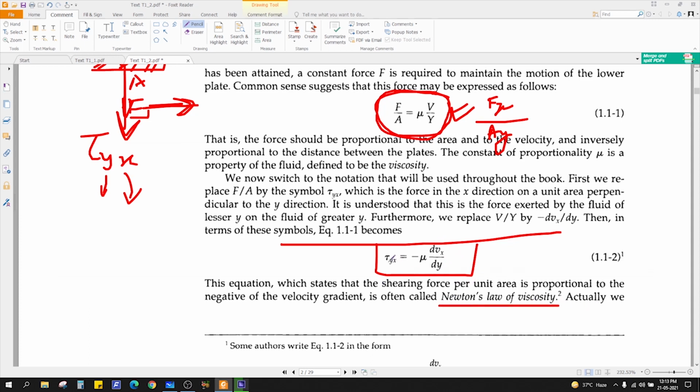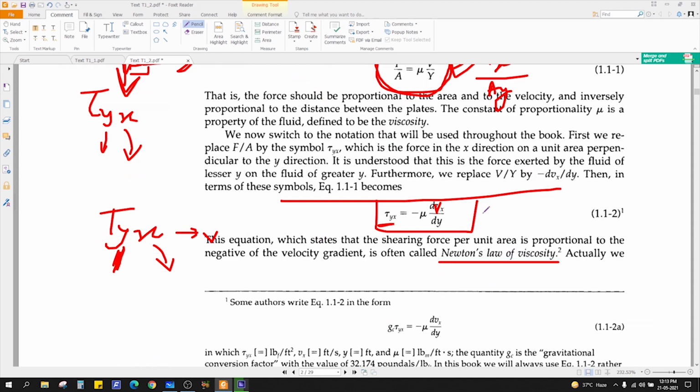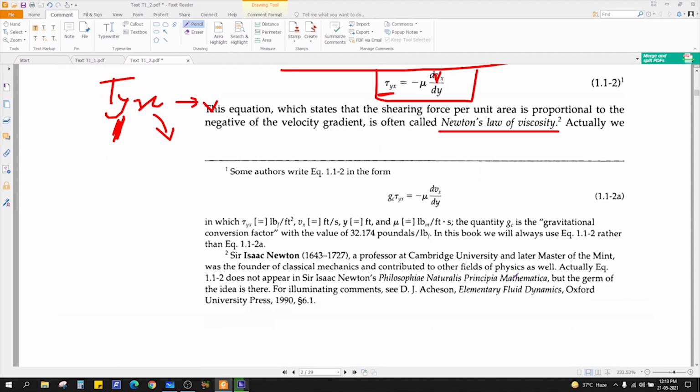Straightforward. So you should be careful while writing this tau yx. Whatever comes first is the direction of the area normal, and whatever comes second, this x, is the direction of the force or the velocity direction. So you can see this is vx because the force is in the direction x, and dy, the area normal direction, is y. This is how you write Newton's law of viscosity.